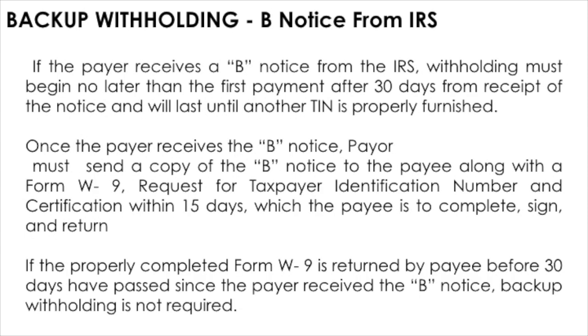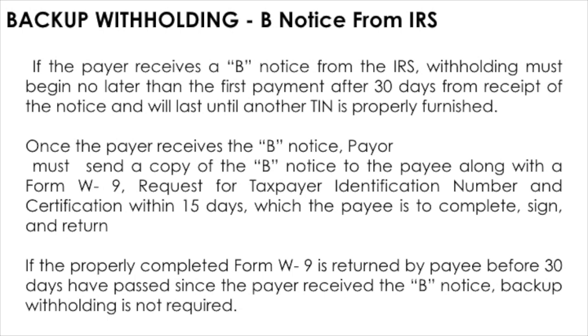Now let's look at some details regarding the B notice that the IRS sends. If the payer receives a B notice from the IRS, withholding must begin no later than the first payment after 30 days from receipt of the notice and will last until another TIN is properly furnished.